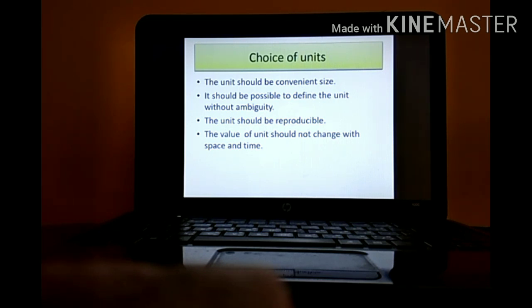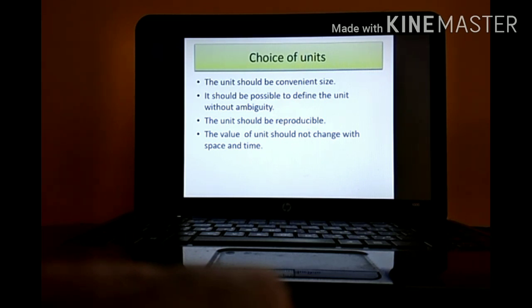Take for example, I am going to any place in the universe. I should be able to define the unit called centimeter for measuring length, kg for measuring weight, and seconds for time. It should be easily reproducible. Take for example, I am sitting in India. I am talking to a scientist who is in the US.